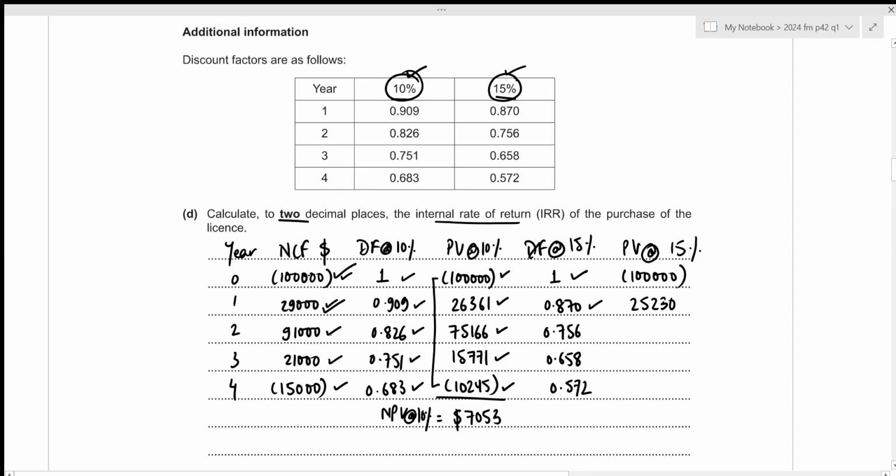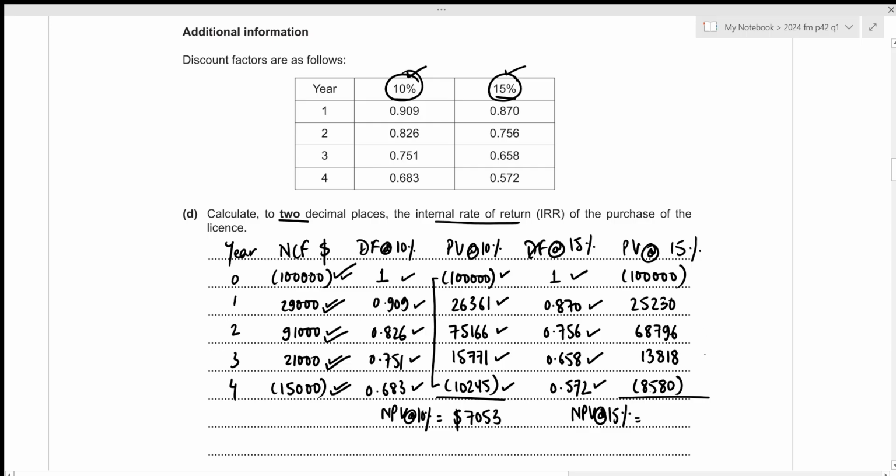For year 2, it will be 91,000 times 0.756, which results in 68,796. For year 3, it will be 21,000 multiplied by 0.658, which results in the value of 13,818. And for year 4, it will be negative 15,000 times 0.572, which results in negative 8,580. Now we can easily calculate the net present value at 15%.